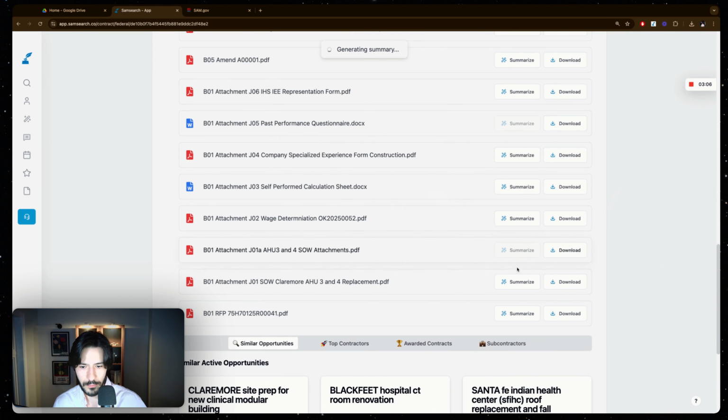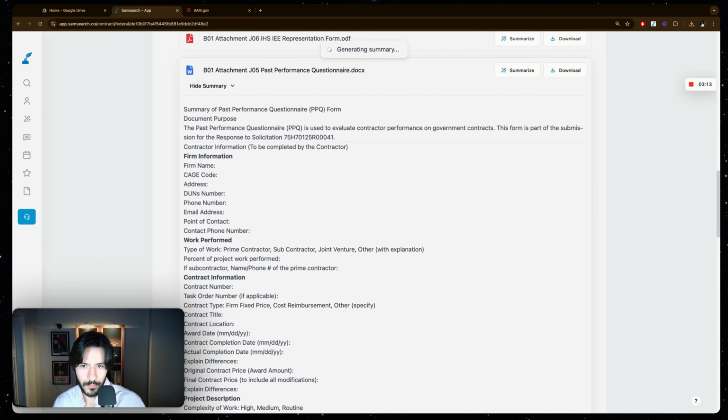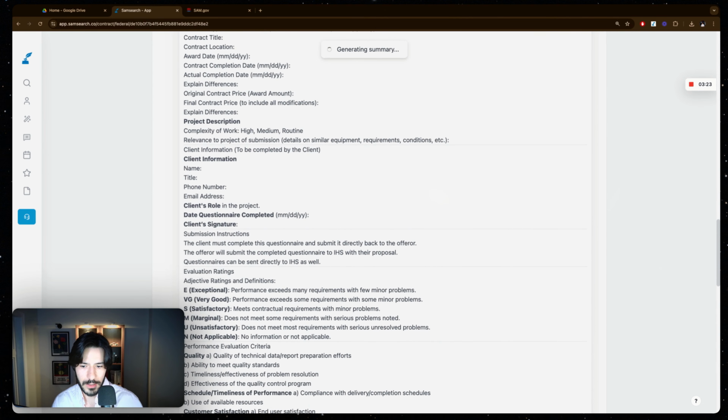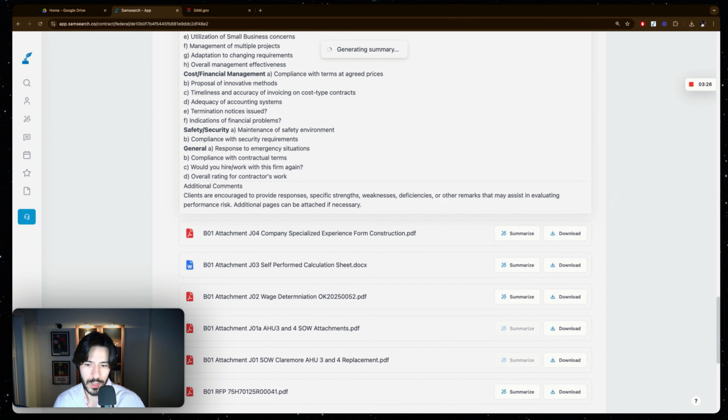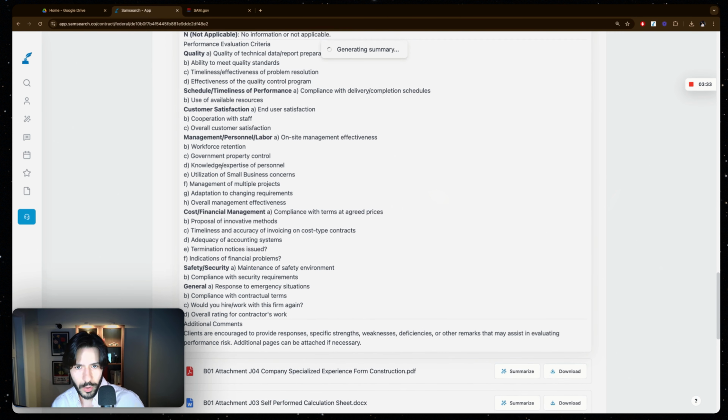And you can do that. For example, this one is a statement of work, so you can do that as well, generate a summary for this one. And this way you get a detailed summary of what is required. So this one is a summary of the past performances form. So it's a form that you have to fill in and a questionnaire. And you see here what kind of information you have to fill in. I would say it's more relevant to do this to summarize a document like a statement of work.